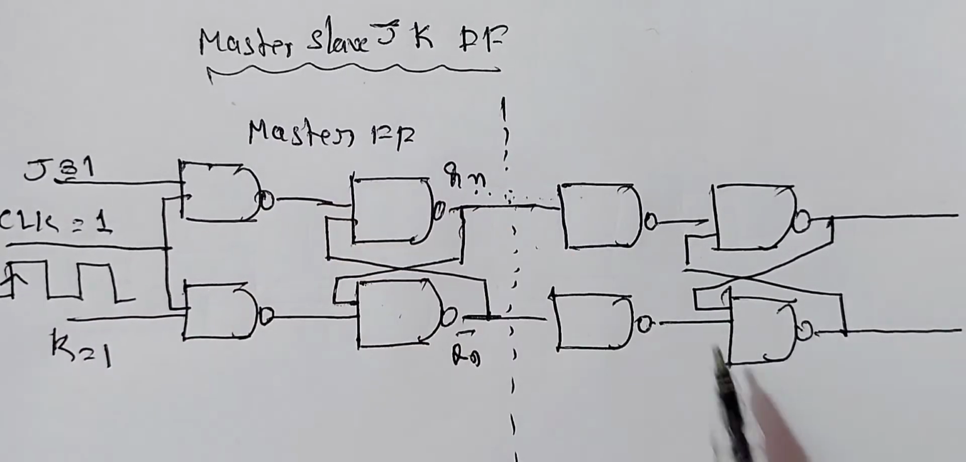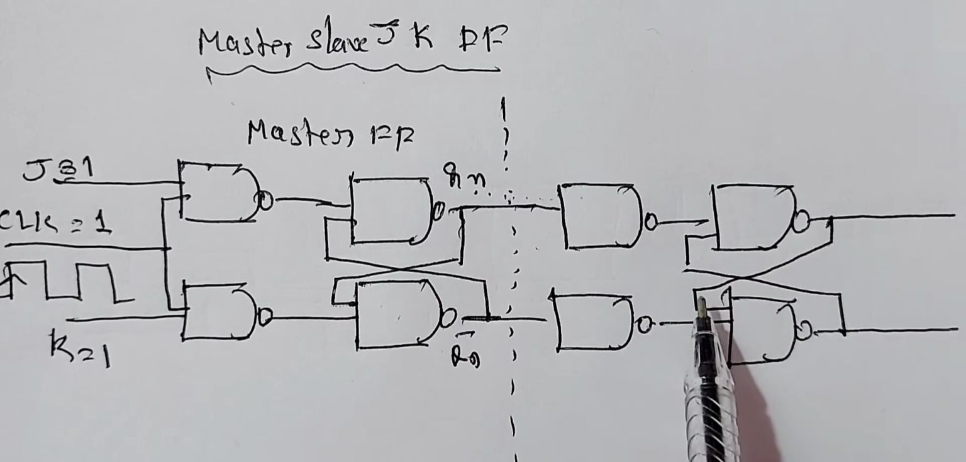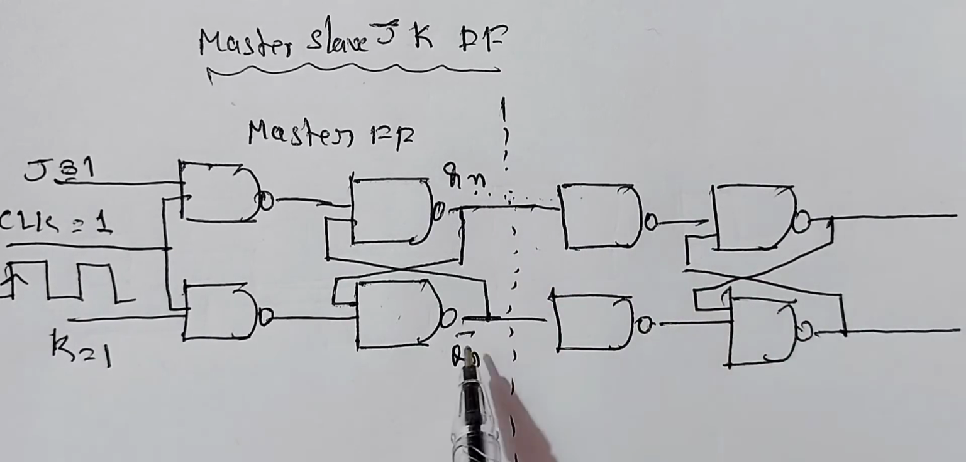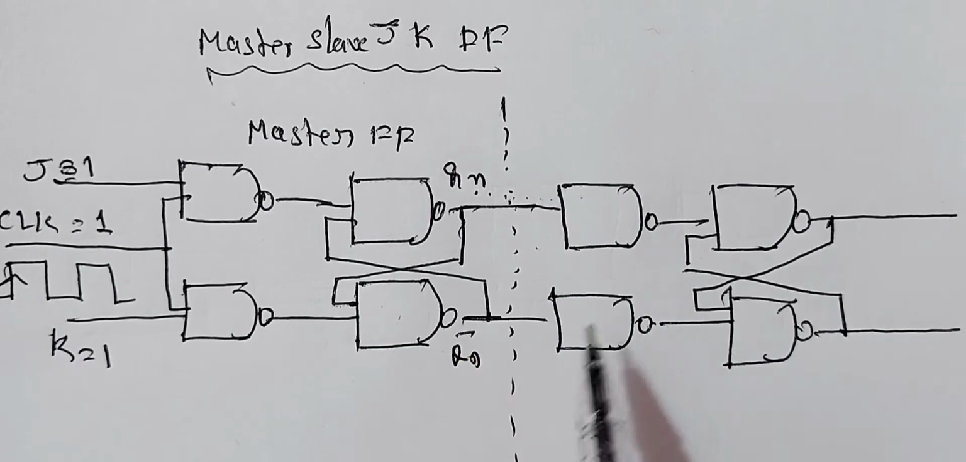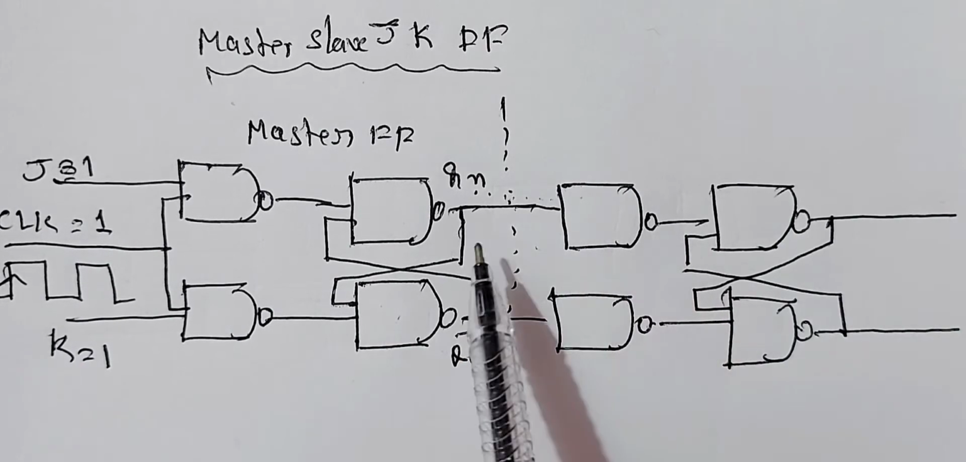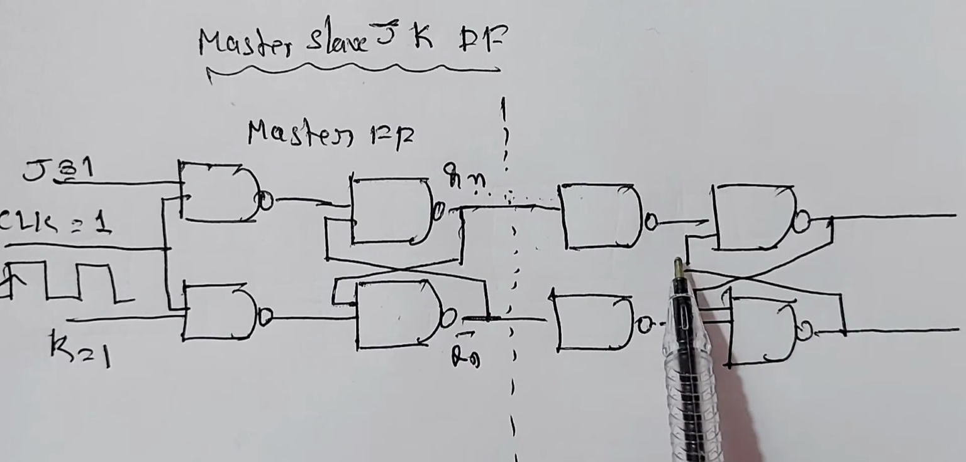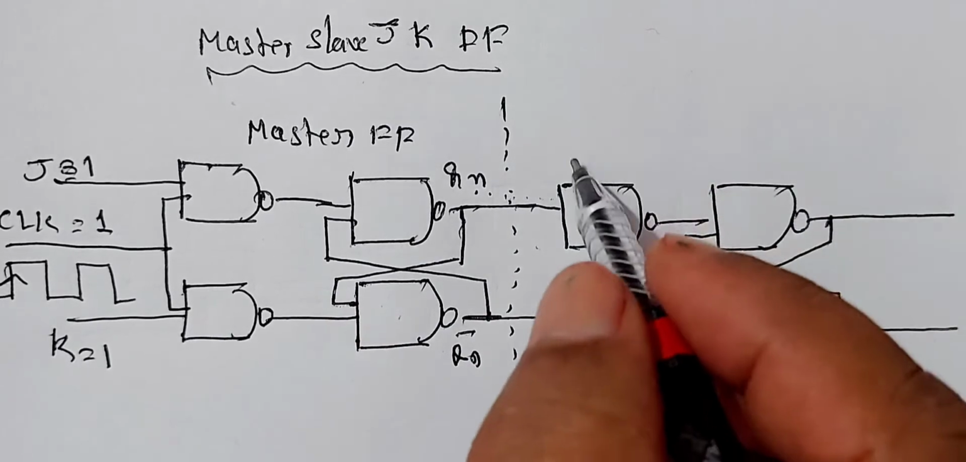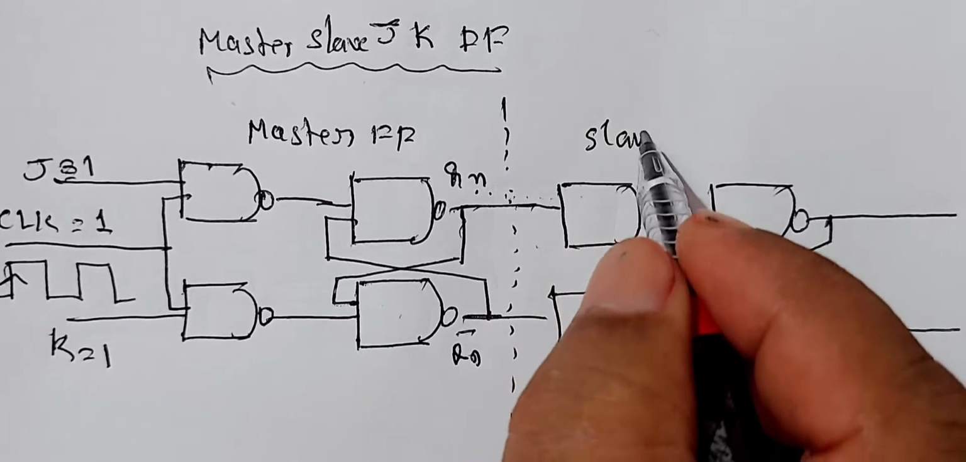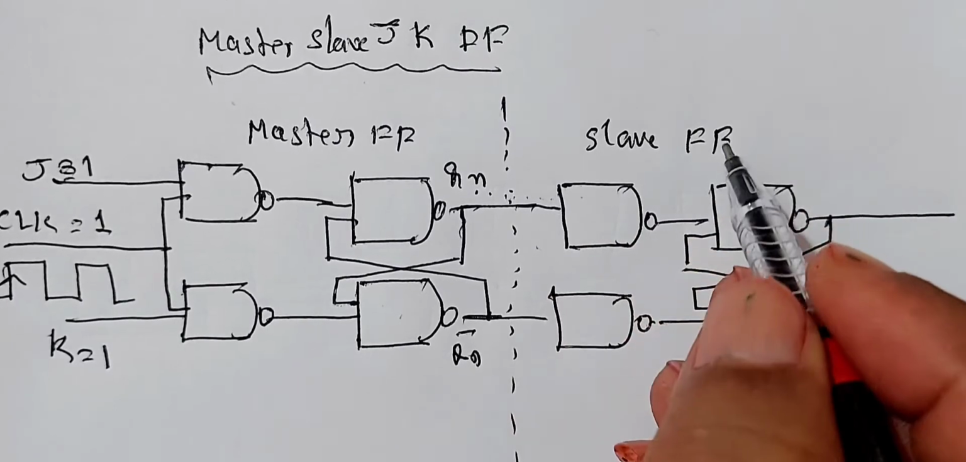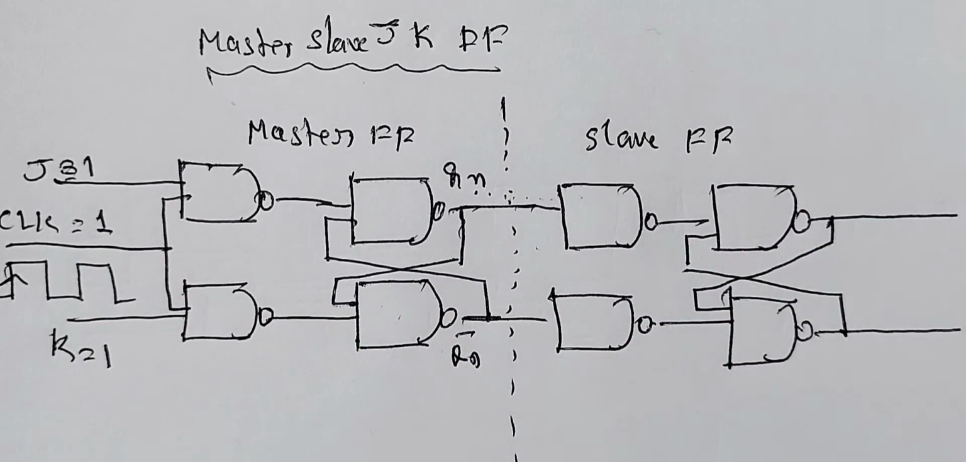flip-flop. The second flip-flop depends upon the output of the first flip-flop. Qn bar is the output. Therefore, the second one depends upon the output of this. It is called slave of the first one. Therefore, this flip-flop is also called slave flip-flop. So, the entire one is JK flip-flop.